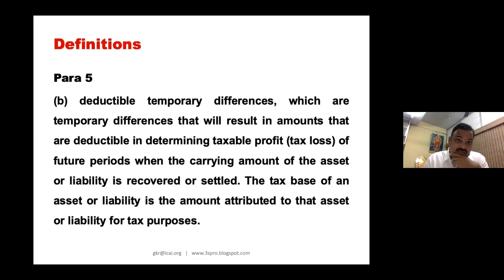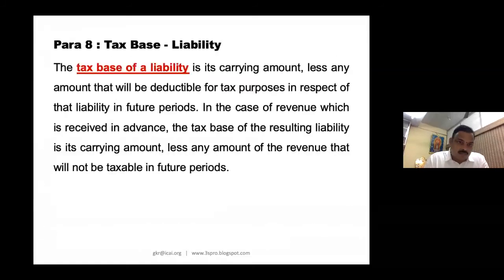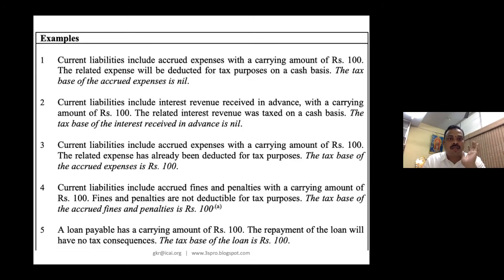Now come to temporary difference. Temporary difference is the difference between the carrying amount of an asset and its tax base. Similarly, a carrying amount of a liability is also there. I'll give another example of the carrying amount and tax base of a liability. The tax base of a liability is its carrying amount less any amount that will be deductible for tax purpose.